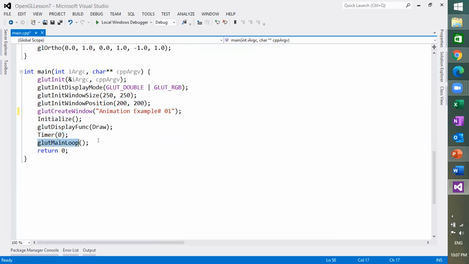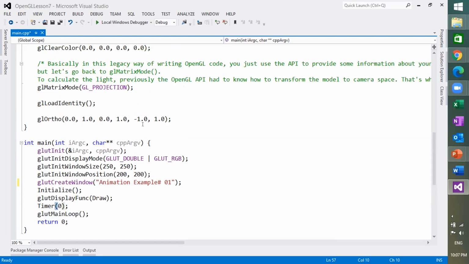And this is the main loop, which redraws objects on the screen multiple times, and this is the return zero statement. So I hope you have a basic understanding of how we write code in OpenGL. The main statements that need our attention are the glutInitDisplayMode with GLUT_DOUBLE, the timer function, and the draw function. These functions are important. The other statements you have seen multiple times. So let's discuss the draw function.